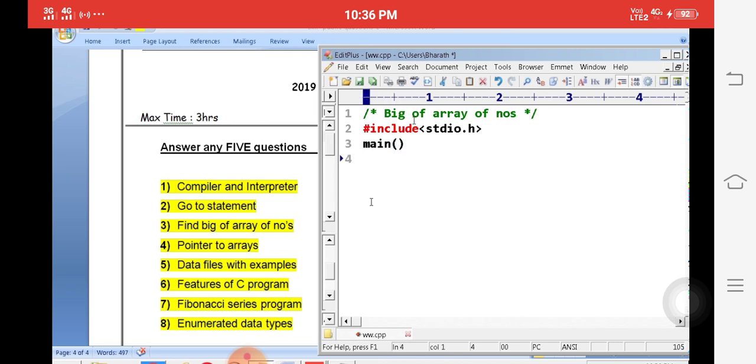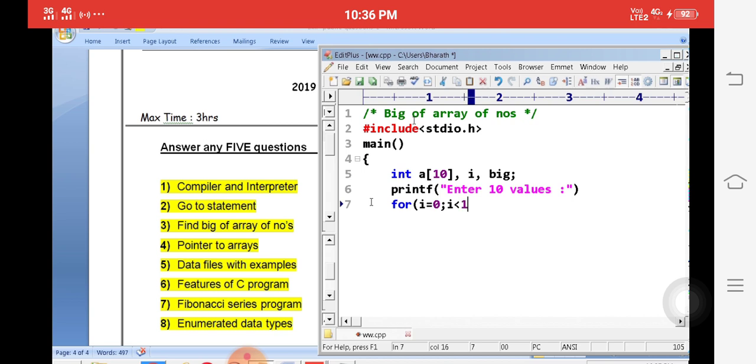So you must take the array, for example, int a[10] for 10 numbers. Then i for rows. I want to find out the big value also, big. These are the variables we are using. Simply take printf, enter 10 values. Simply take the for loop: for i = 0, i < 10, which is nothing but 0 to 9, i++. Here simply write scanf.